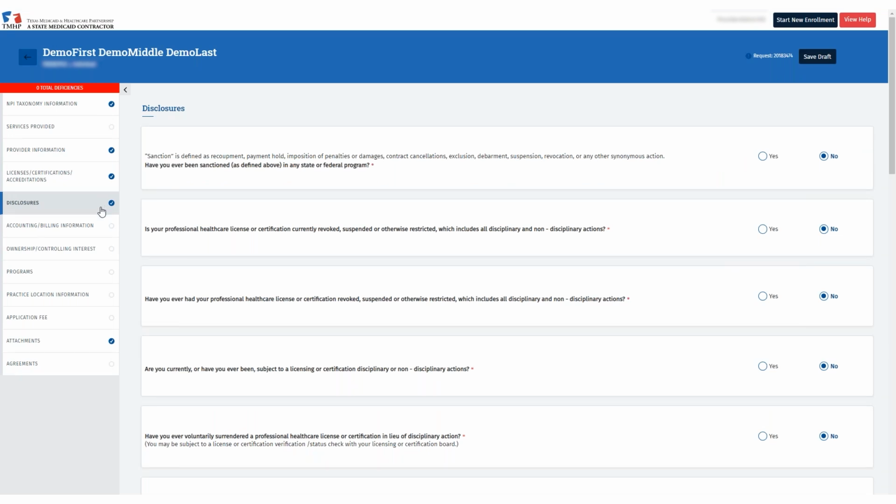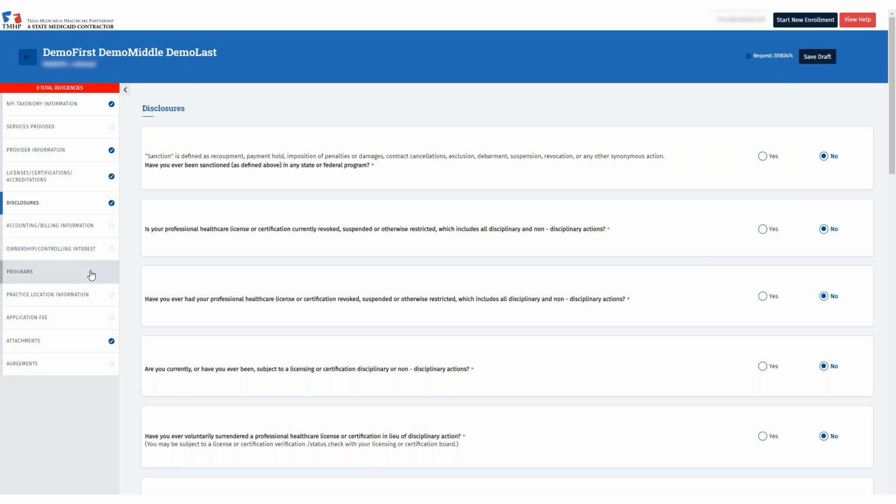For an ordering and referring provider, the accounting billing information and ownership controlling interest tabs are not required. Do not enter anything within these tabs. PEAMS will allow the request to submit without these tabs being completed.